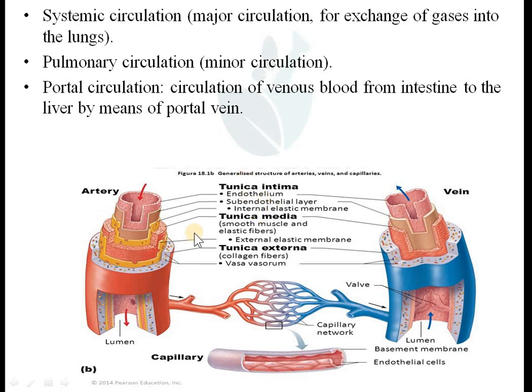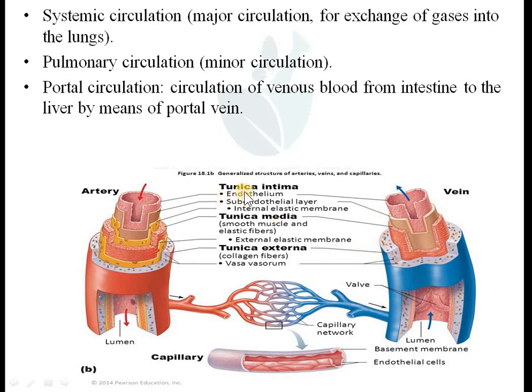सो अगेन डिफरेंस मैंने बोला है कि आर्टरी कैरीज ब्लड अवे फ्रॉम द हार्ट एंड वेन कैरीज ब्लड टूवर्ड्स द हार्ट, ठीक है। Now if you see the difference, about the middle layer, the muscular layer. So muscular layer is very thick in case of arteries. So artery में जो muscular layer होता है वो बड़ा होता है, thick होता है, ठीक है। जो veins होते हैं उसमें वो muscular layer कम होता है, ठीक है। You can see tunica media, okay, here you can see it is thick, and here it is very thin.